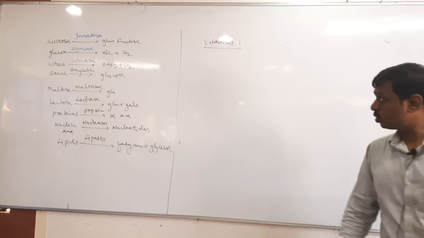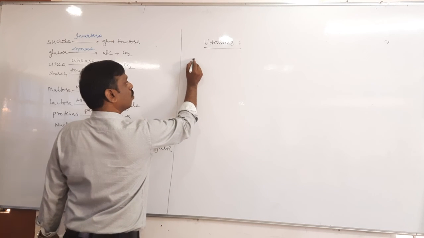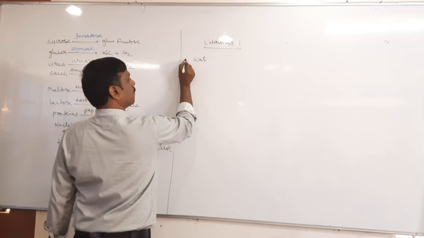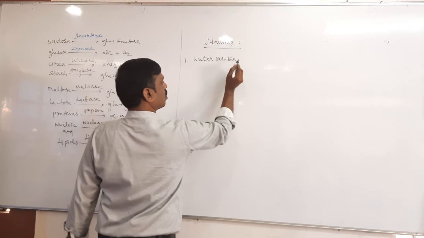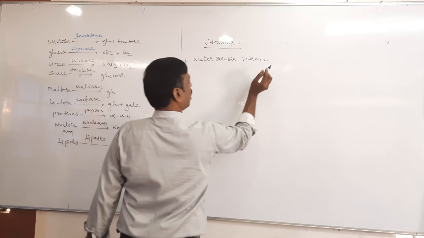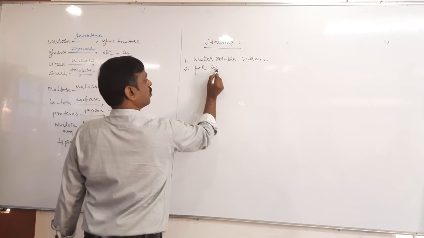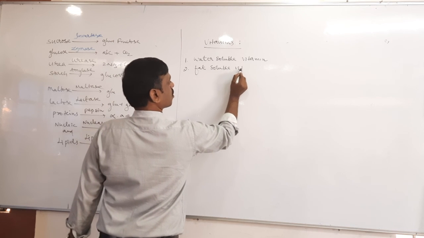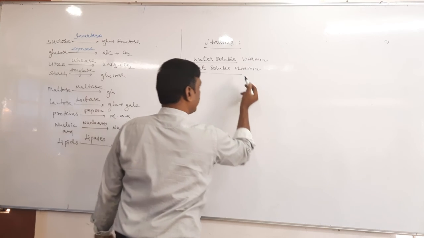One, water soluble vitamins, and second, fat soluble vitamins.